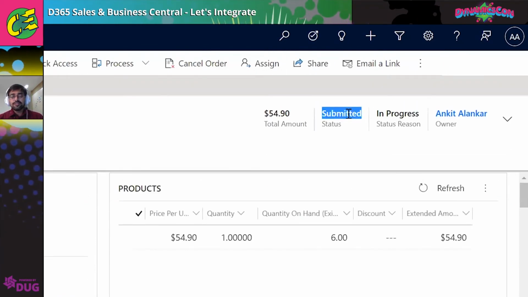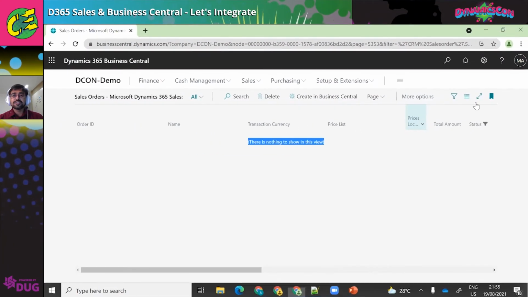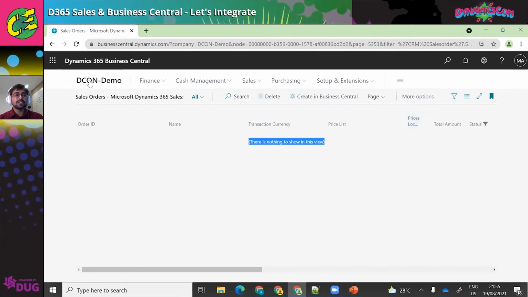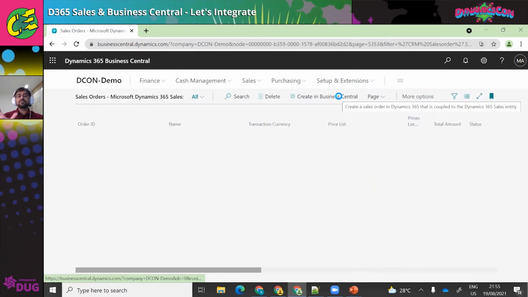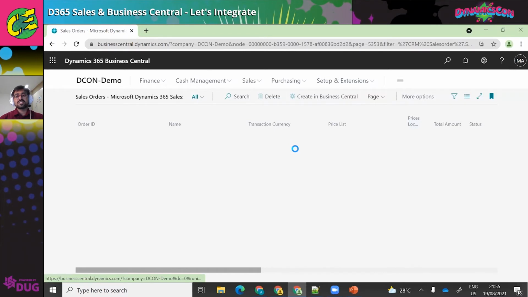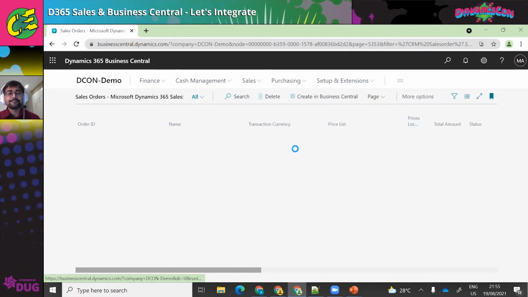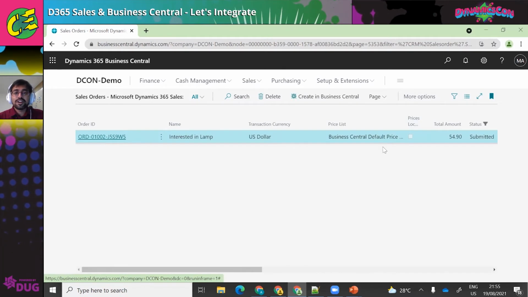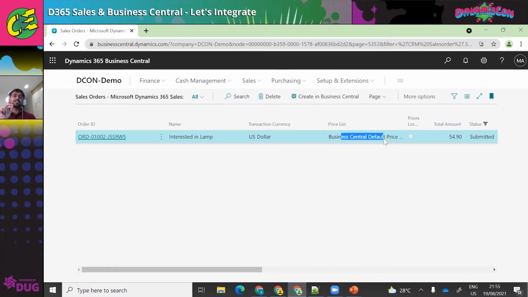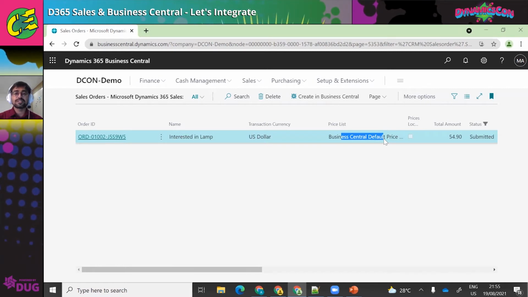If I come back to Business Central here, it's going to show me this order that has been passed from CRM to Business Central staging. It is still at the staging level. Okay, so here is the order. If you remember, during the initial setup we are auto creating the sales orders. But there's a duration when the job queue runs, so I won't wait for that. I'll process it manually for now.